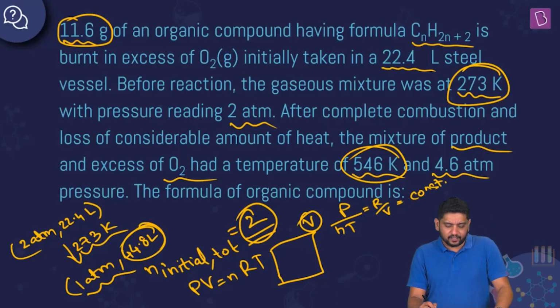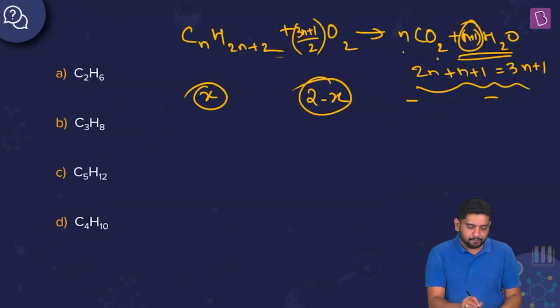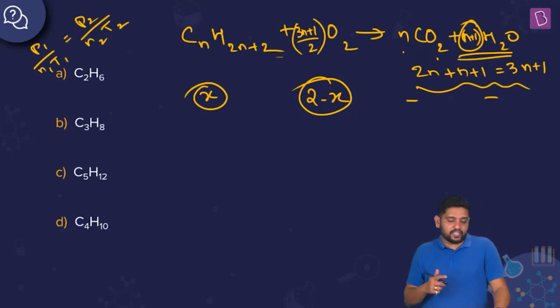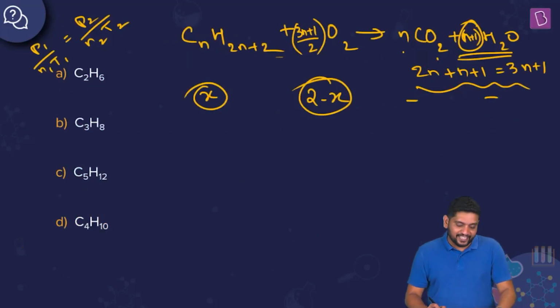Whenever you have these gaseous state-based questions, see what is it that is constant, and can you use the ideal gas equation to find some relation, right? So what I am seeing here is that P by nT should be a constant for this vessel, because its volume is fixed. R, the universal gas constant, is anyways fixed. So for that vessel alone, I can say that P by nT should be a constant, which means P1 by n1T1 should be equal to P2 by n2T2. Right? I know T1, T2, I know P1, P2, I know n1, I can find n2. This is the idea, right?